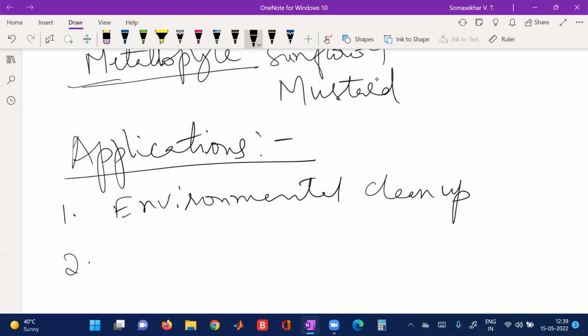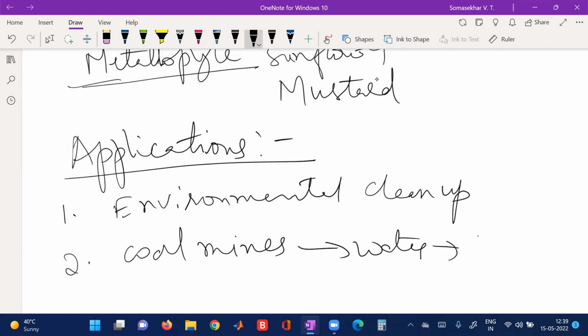The second one is that these plants reduce the contaminants in the soil and water from coal mine discharges. From coal mines, water will be discharged, and this water contains a large amount of contaminants, that is nothing but sulfur contamination.